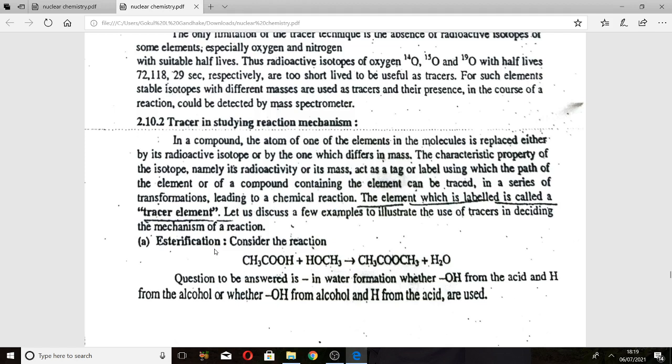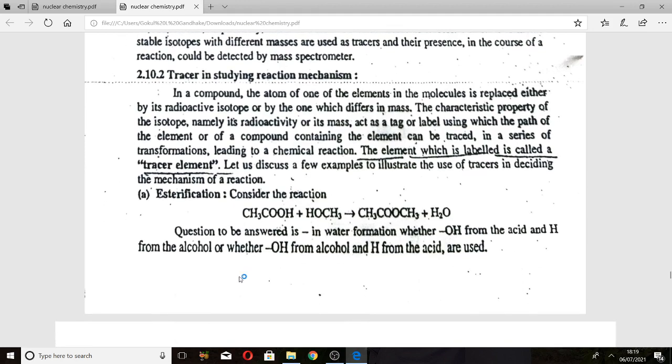Let me discuss some examples of tracers in detecting the mechanism of a reaction. The first reaction is the esterification reaction: CH3COOH plus HOCH3 gives CH3COOCH3 plus H2O.